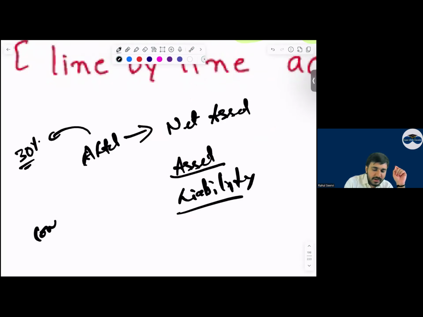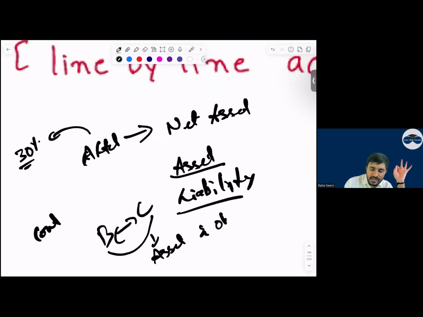But sir, there is a contract between A and B. This is a separate entity, na? In this separate entity, there is B and C. B and C have entered into an agreement saying that they will have right over the assets and obligation over the liabilities. Whenever we create a company, the default assumption is what? We have right over the net asset, because the entity is a separate legal entity. It's a separate artificial person.